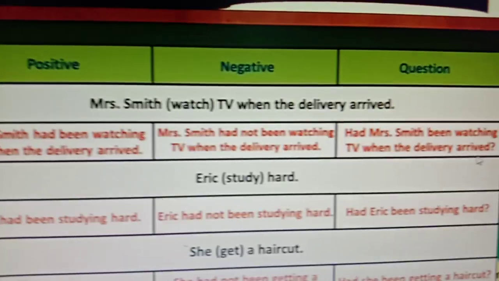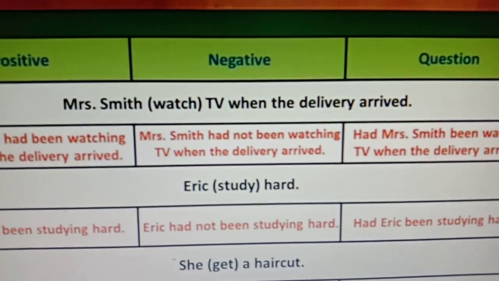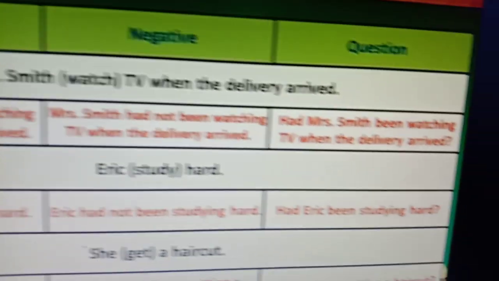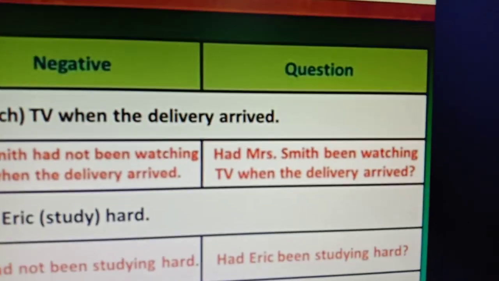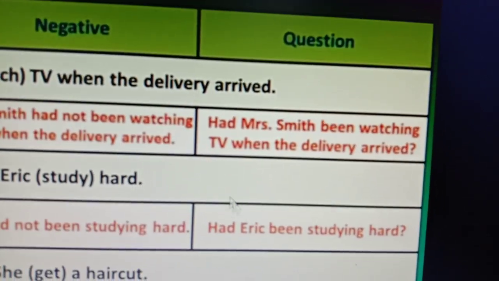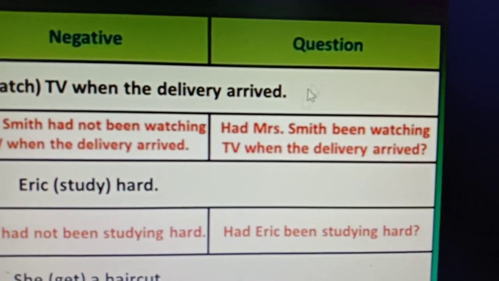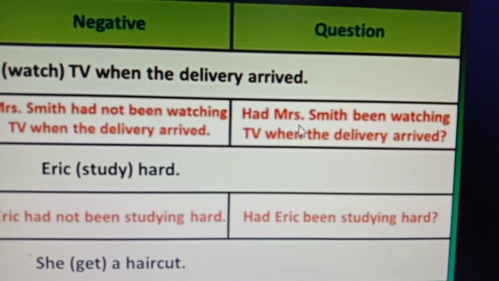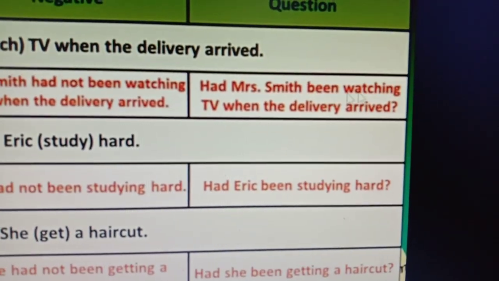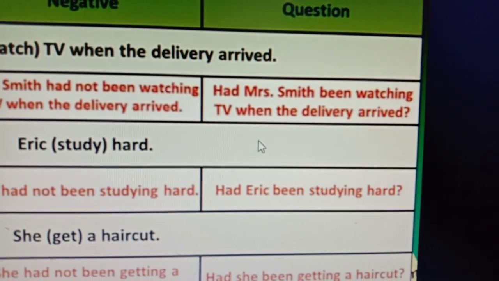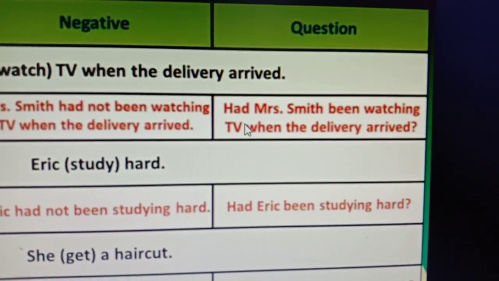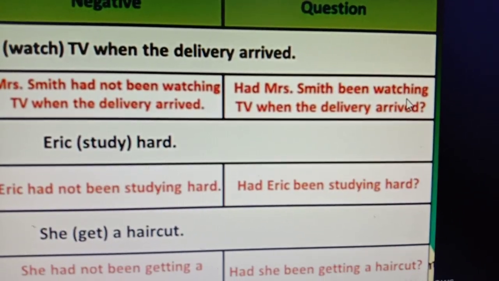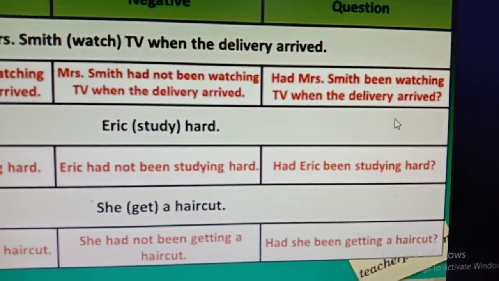Okay, so you have to practice this more and more. Okay boys, now we are going to do the interrogative sentence. In an interrogative sentence there will be had first, then the subject, Mrs. Smith, then been plus verb plus ing, then the object. So the question will be, had Mrs. Smith been watching TV when the delivery arrived?